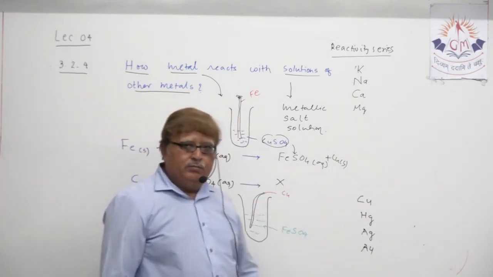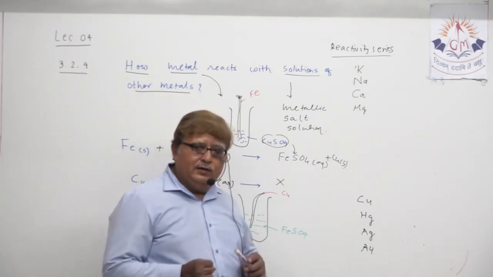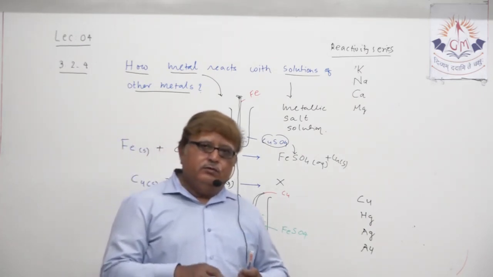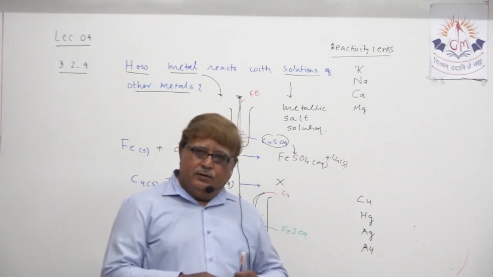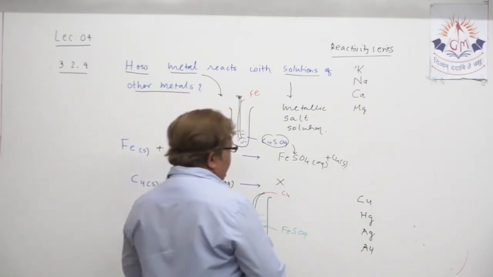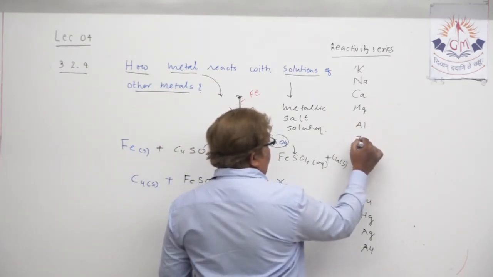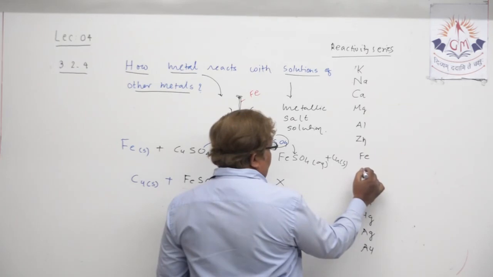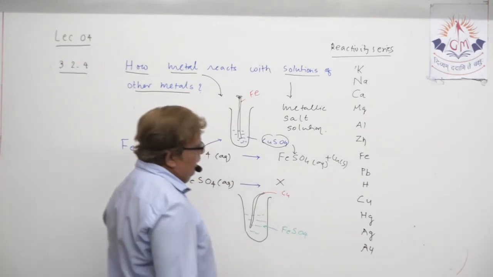So what will be in the middle region of the reactivity series? Those metals which are medium reactive. Which metals are left? Can you remember the names? Zinc, aluminium, iron, all fall in this category. Let us write this. Suppose aluminium, then zinc, then iron, then plumbum and H, that is hydrogen.